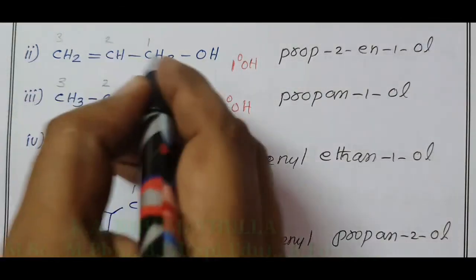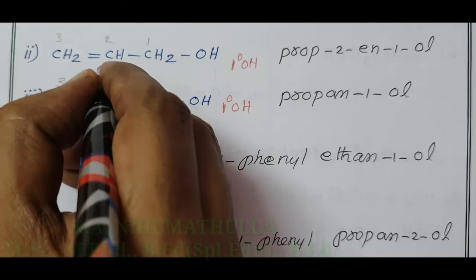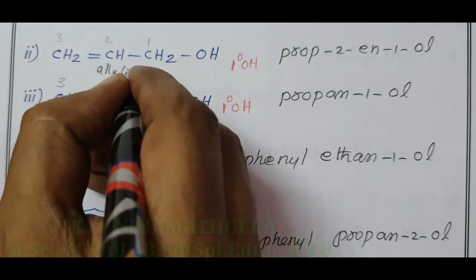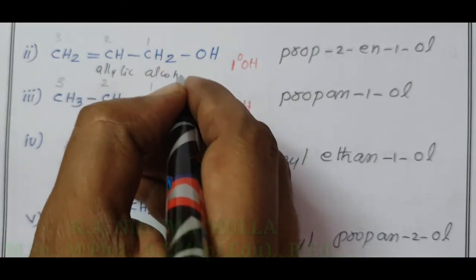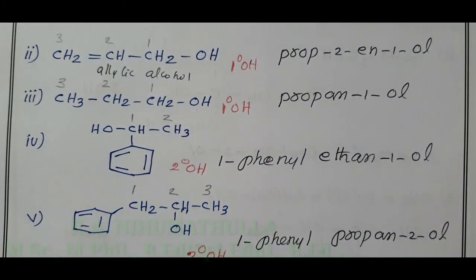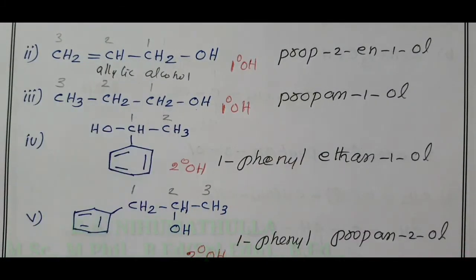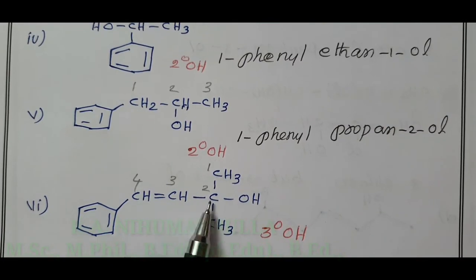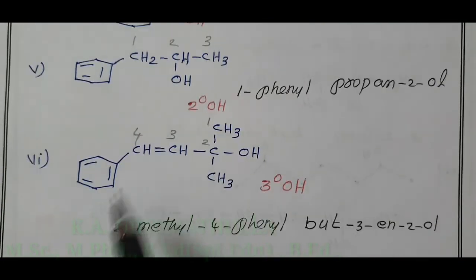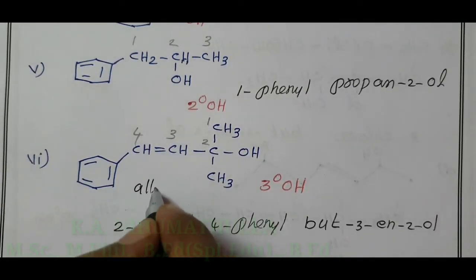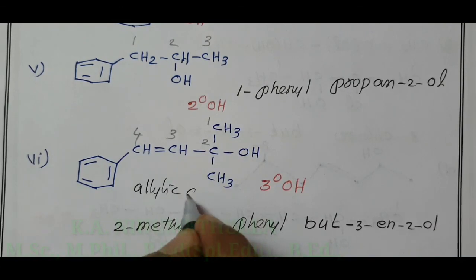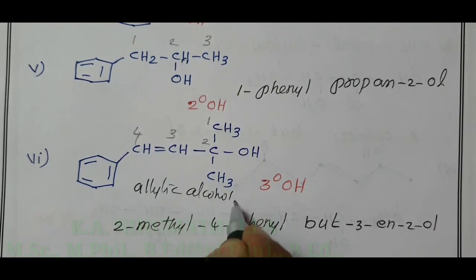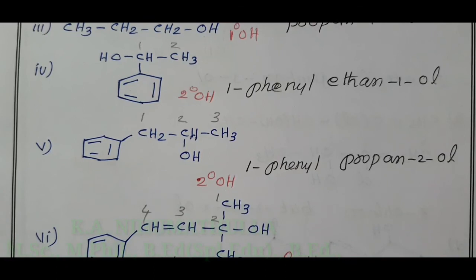One is, actually this is allyl alcohol, this one is allylic alcohol. And one more allylic form, CH2 double bond CH, CH2. This is also allylic alcohol. It comes under allylic alcohol.